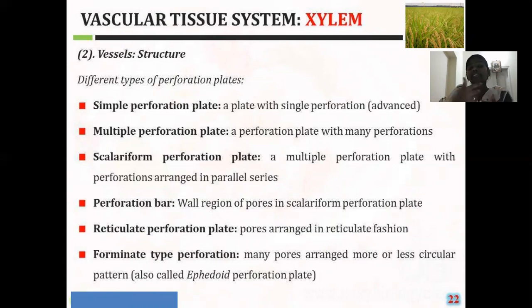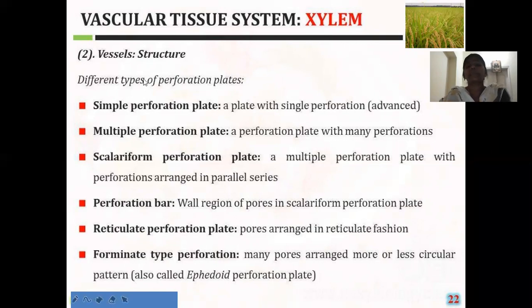Here the vessels show different types of perforation plates. Now we will see what those different types are. The first one is the simple perforation plate. In the simple perforation plate, there is only one pore, that means a single pore is present in the perforation plate.